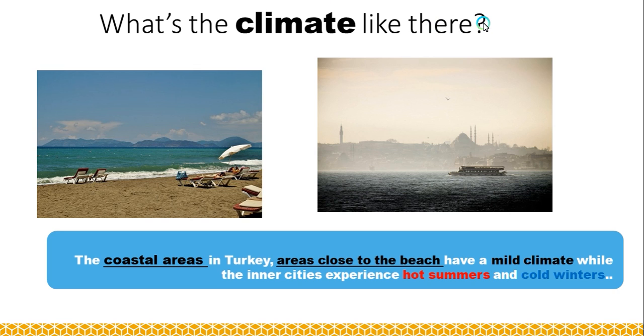Now, what is the climate like in Turkey? The coastal areas are areas that are close to the beach. They have a mild climate. That means the climate is very gentle on them, very soft. While the inner cities experience hot summers and cold winters. So if you are not close to the beach, when it is summer, it is extremely hot, and when it is winter, oh, it is extremely cold.